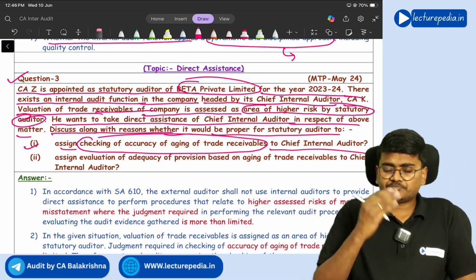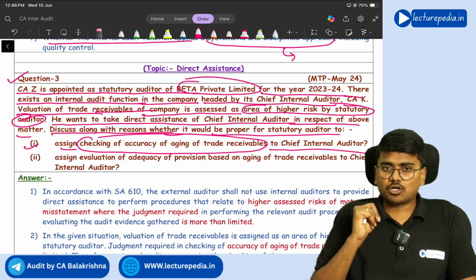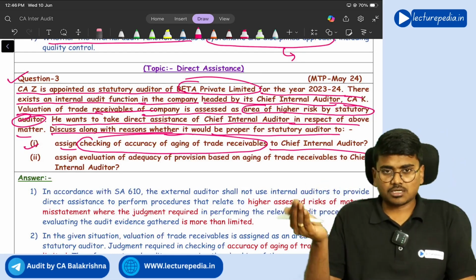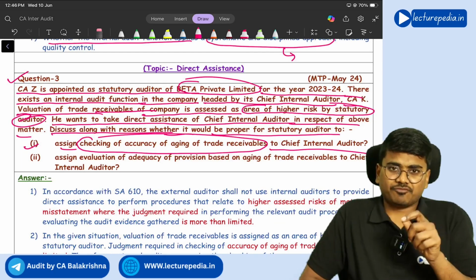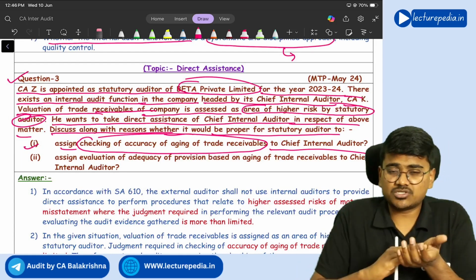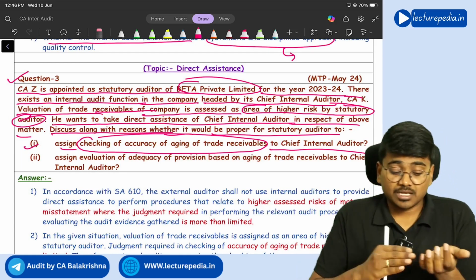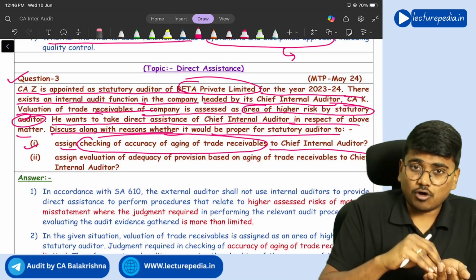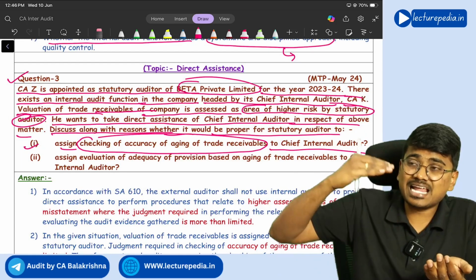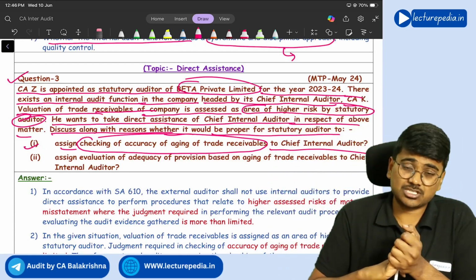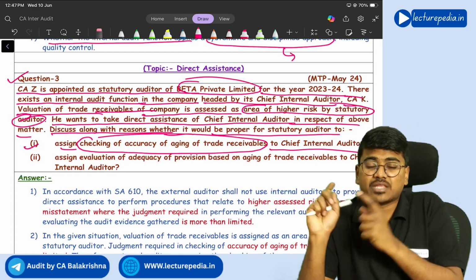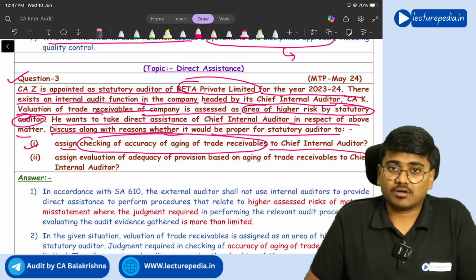See, first of all, when the external auditor wants to use the work of the internal auditor, either as direct assistance or by directly using his work, if the area involves a higher risk of material misstatement and performing the work involves exercising more than a limited level of professional judgment, then if these two things are there, the external auditor should not use the work of the internal auditor.